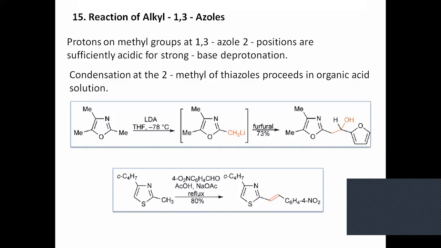What is the reason that this CH3 is more acidic and can lose a proton even in a buffer solution? What is the reason behind that? The reason is very simple. This second carbon is very acidic. Why? It is very electron withdrawing, or we can say electron deficient. What is the reason for the deficiency?